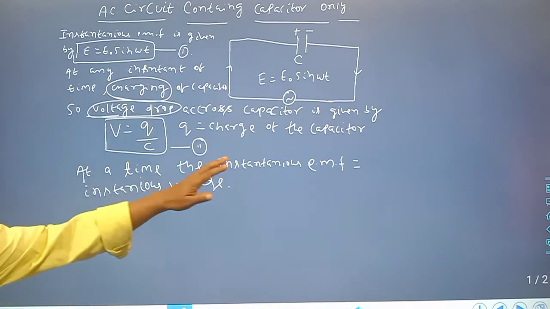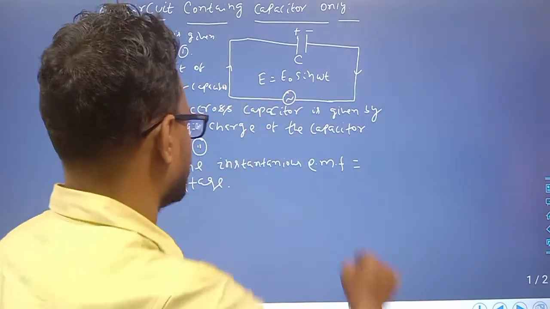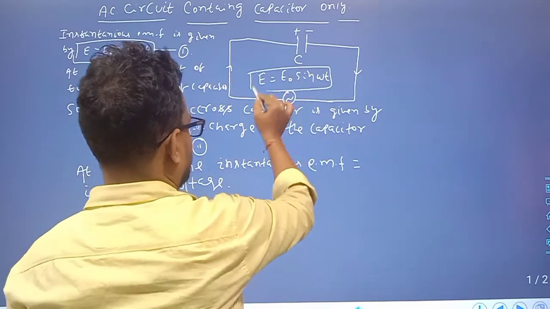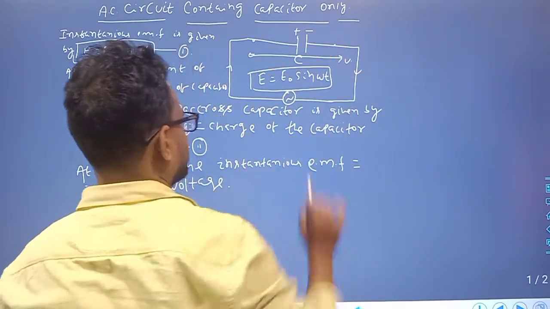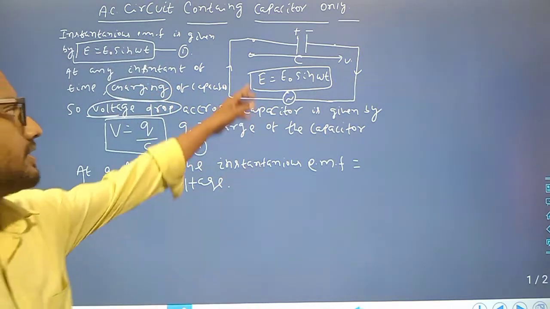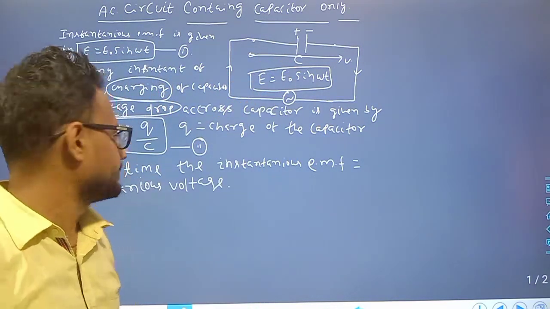So at a particular time, the applied EMF and the voltage drop V are equal. That is called the instantaneous voltage, because the charging of the capacitor has occurred.